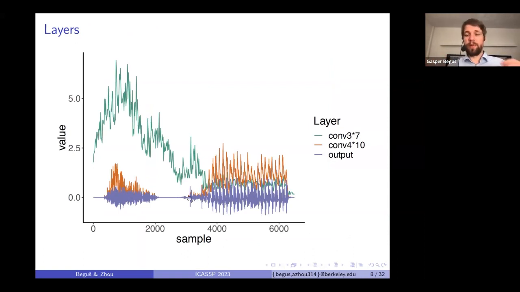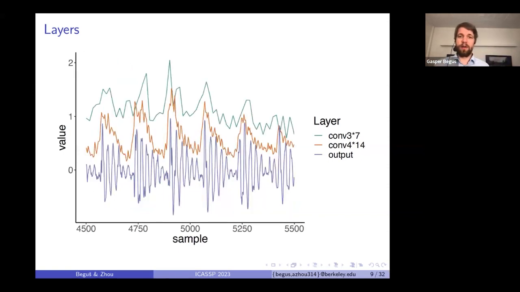For example, purple is the output, an STV SPA-like sequence. And orange you see is the previous layer, the fourth convolutional layer. Green is the third convolutional layer, and we can basically analyze what each layer encodes, and we get a time series per each layer, which could be treated just as if it's an acoustic signal.